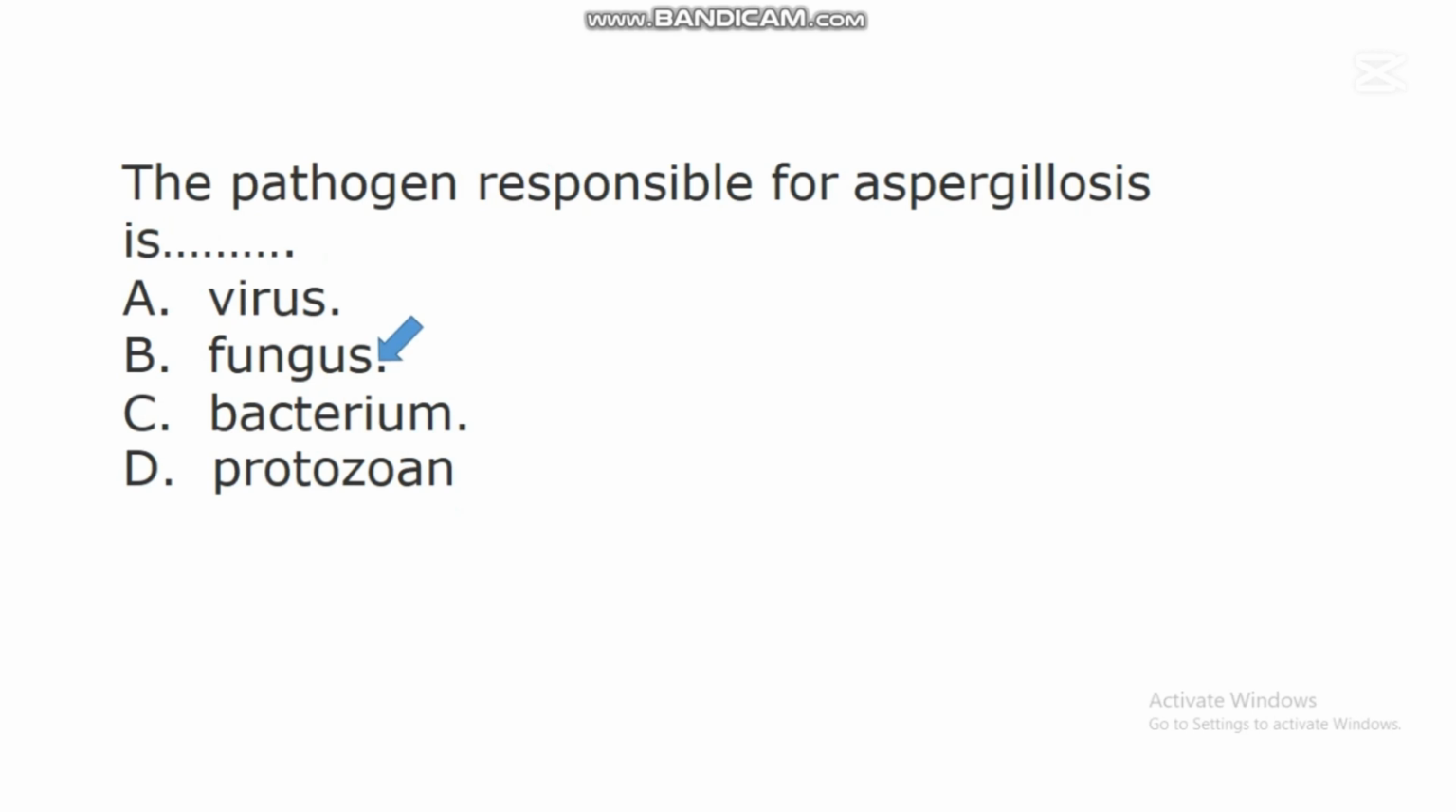There is a fungal disease called aspergillosis. This disease is caused by some fungi in the body system of a human. Studies have shown that this disease can be harmful if left untreated. So it's one of the fungal diseases in humans.